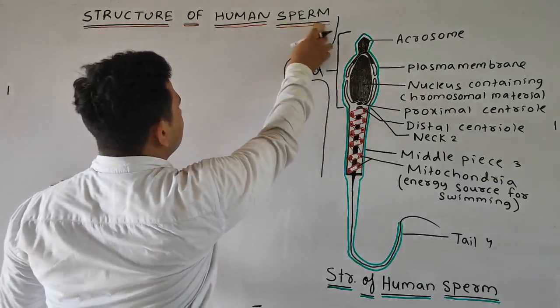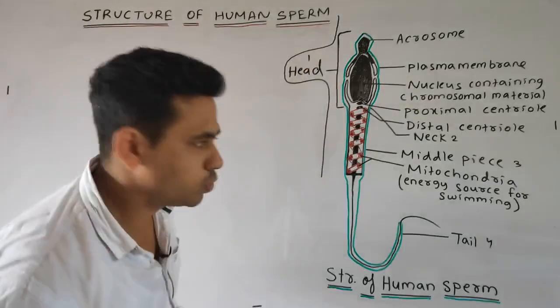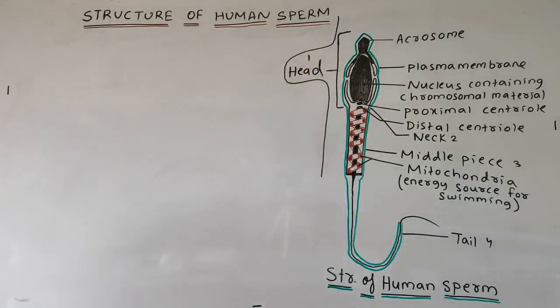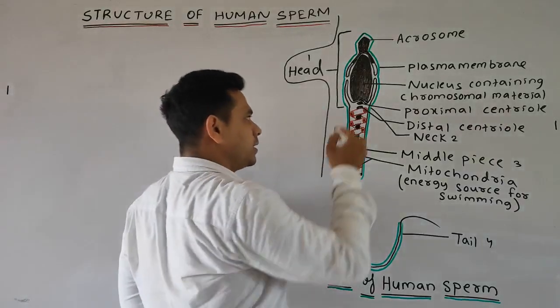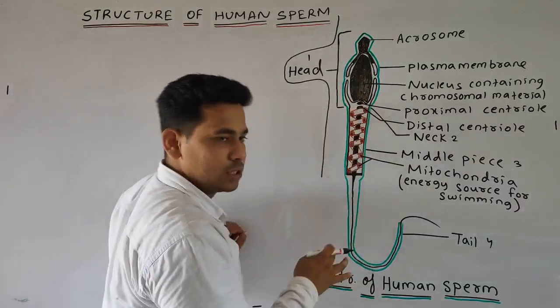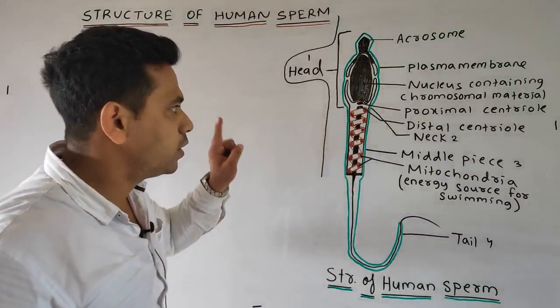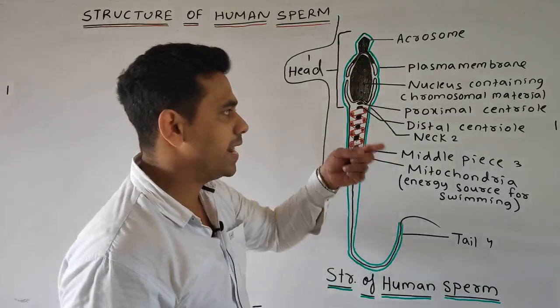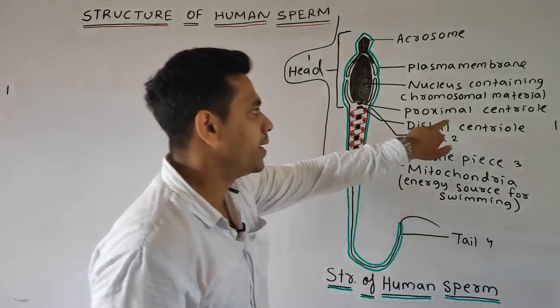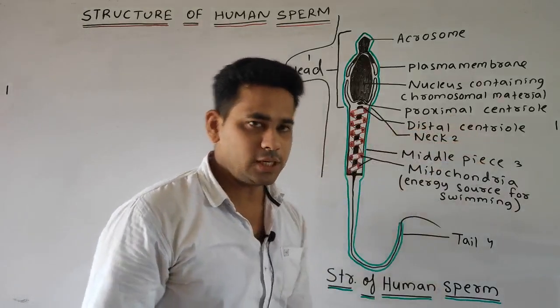So let's discuss the middle piece. Sorry, the neck region. You can see, students, the neck is the region between the head and the middle piece, and consists of the centrioles arranged one behind another. One is the proximal centriole and the other one is the distal centriole.